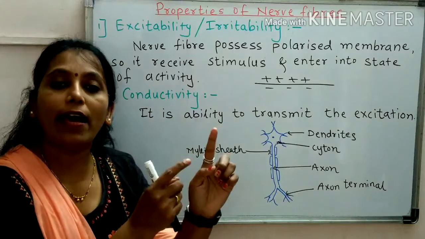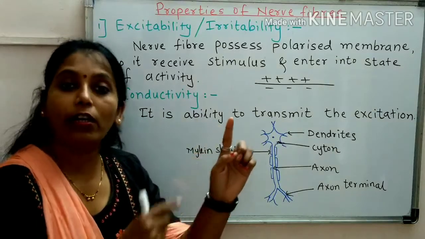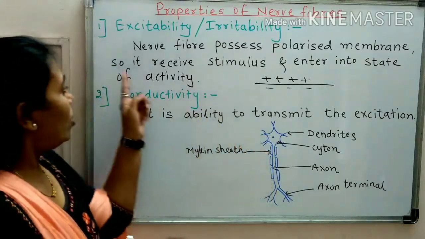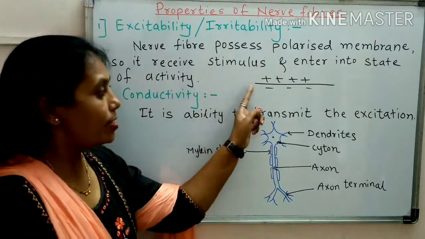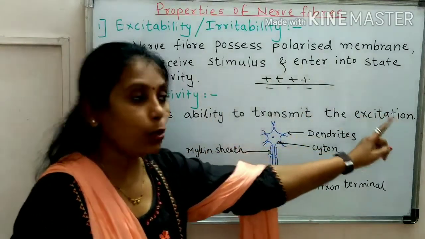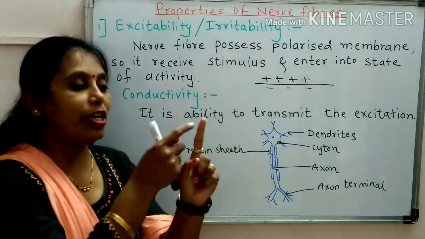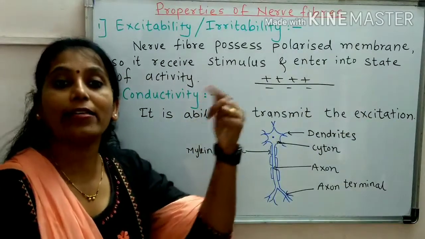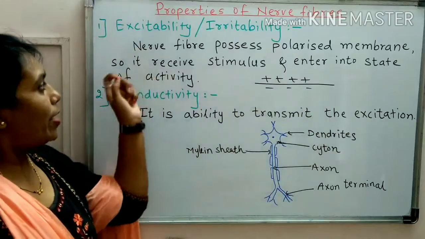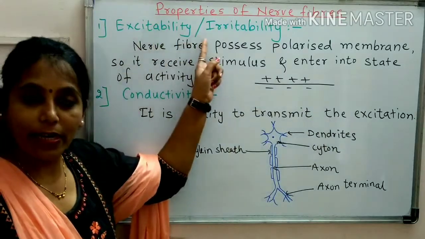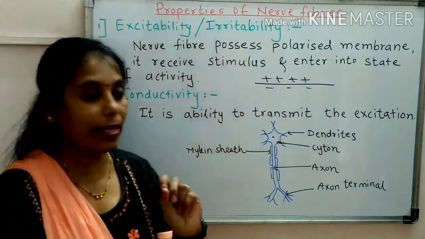It acts as a stimulus for the nerve fiber. So, it receives the stimulus and enters into a state of activity. Immediately, that nerve gets excited. That property is called excitability or irritability.